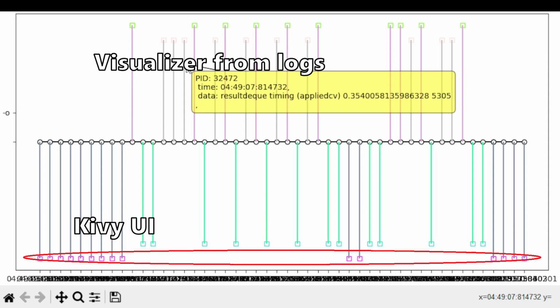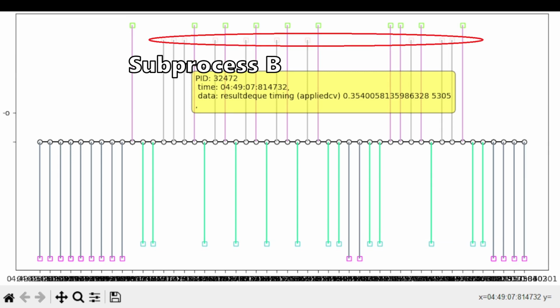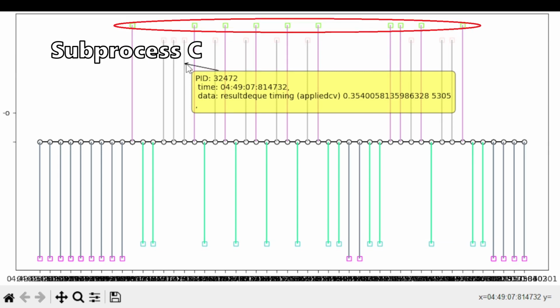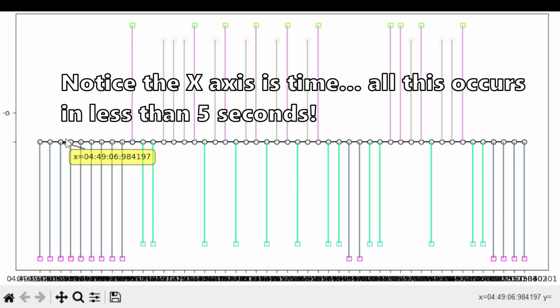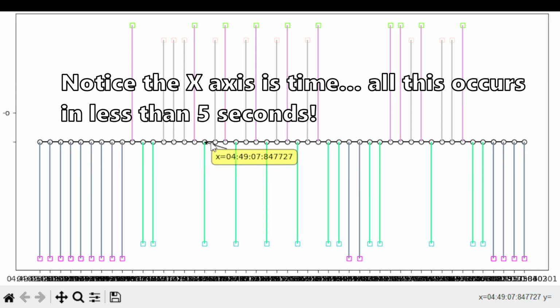Visualizer from logs. I also used matplotlib to visualize my logs after I did all my work. Very genius. How you would use it is to save the logs in the text file and run matplot_timeline.py. Here you can see several different processes and see their timings. Pretty neat if I ever have debugging issues again in the future.